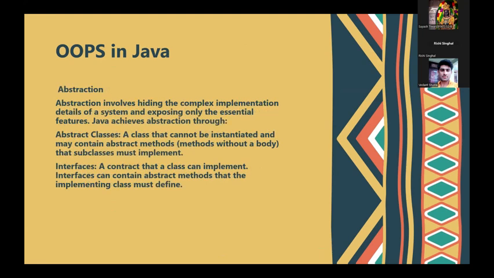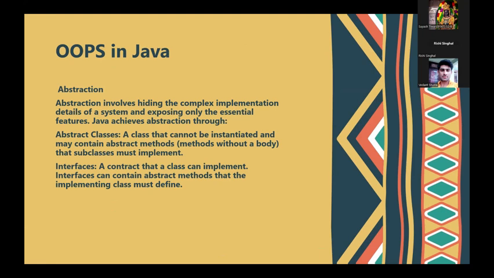Now the fourth and last one is abstraction. Abstraction involves hiding the complex implementation details of a system and exposing only the essential features. Java achieves abstraction through abstract classes, a class that cannot be instantiated and may contain abstract methods. A method without a body is an abstract method, and a subclass must implement it. The second way to achieve abstraction is by interfaces, a contract that a class can implement. Interfaces can contain abstract methods that the implementing class must define.